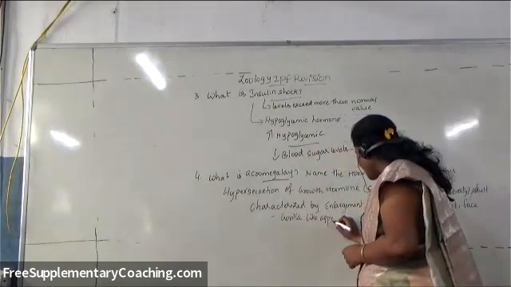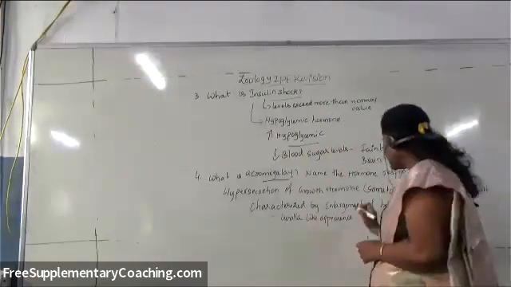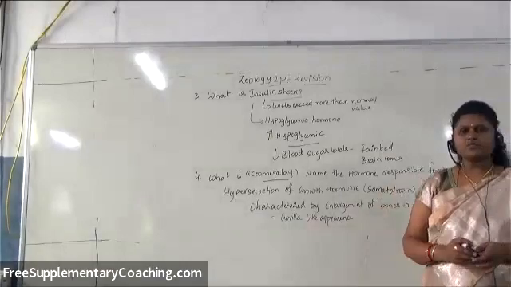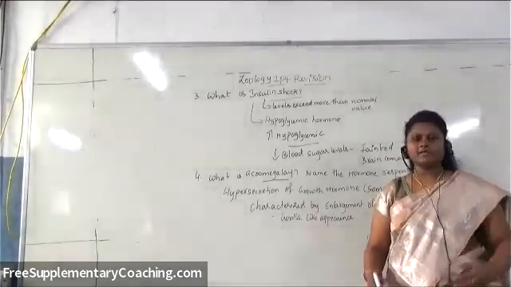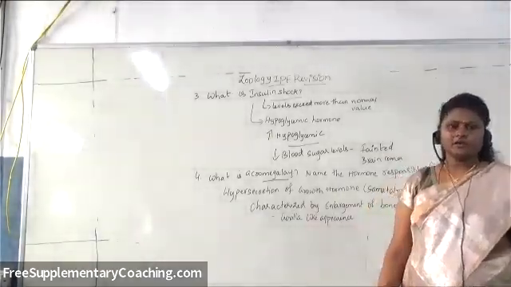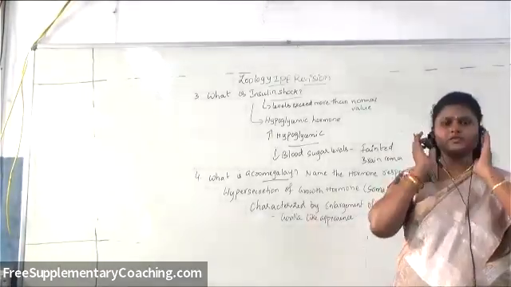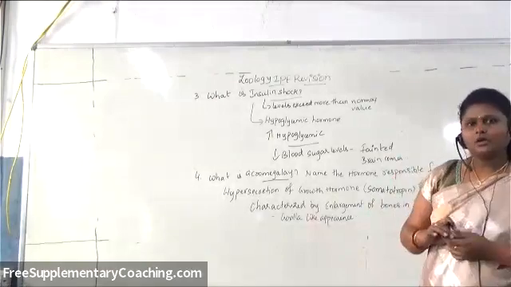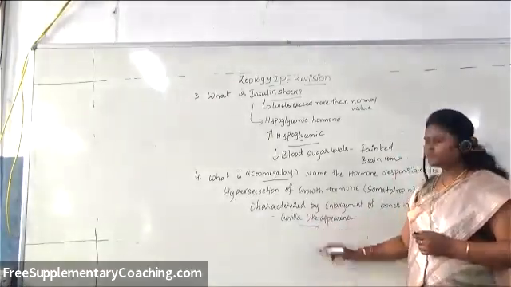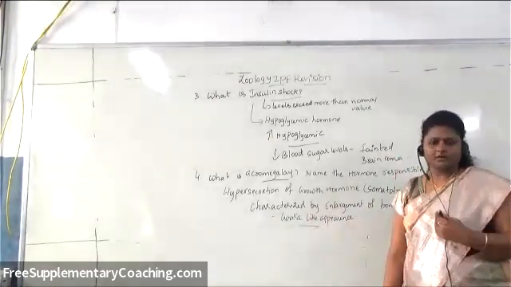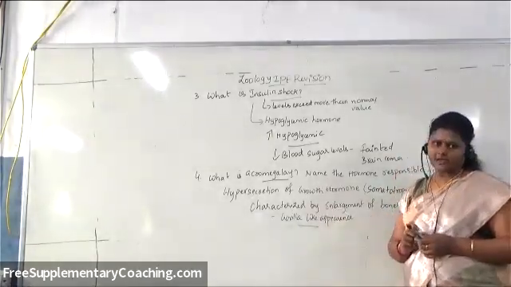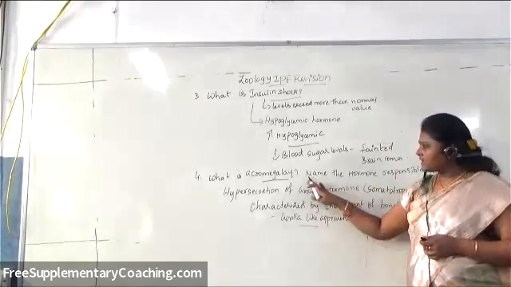So gorilla-like appearance. So that's why this condition is called what? Acromegaly. So that means we can see very enlarged hands, enlarged feet. Okay. And even the face is also enlarged. So almost the concerned persons will be having a gorilla-like kind of appearance. So that's why this is called acromegaly. Okay.